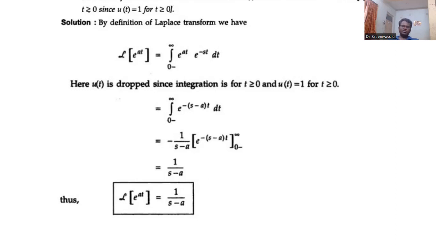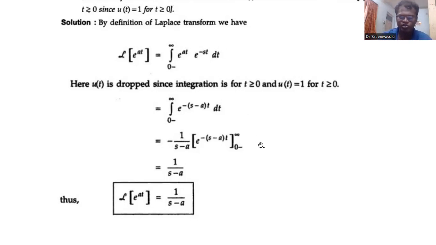Suppose this s minus a is greater than 0. If s minus a is greater than 0, then only it is going to exist. Suppose s minus a is less than 0, it is negative. Already there is a negative, so negative, negative, positive. So if you substitute the infinity limit, it is not going to exist.